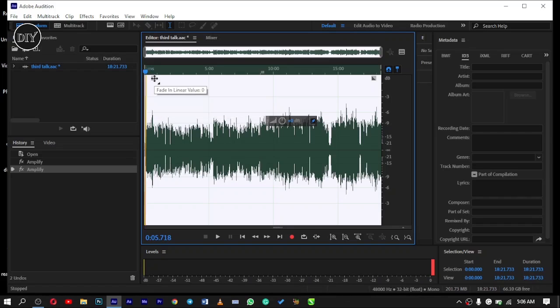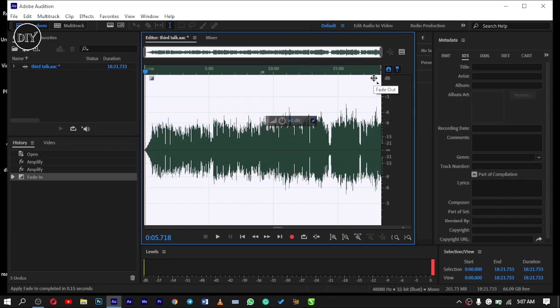So you can just hold this key here and just drag it forward this way or backward this way to adjust, to fade the sound in. Alright, and now it's applied here. We can fade it out also by clicking on this knot here to fade it out.